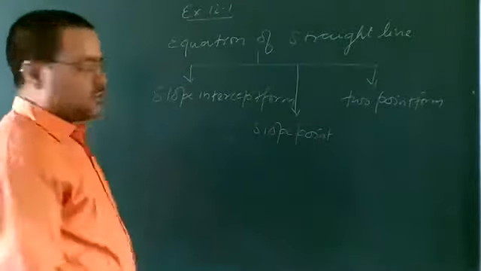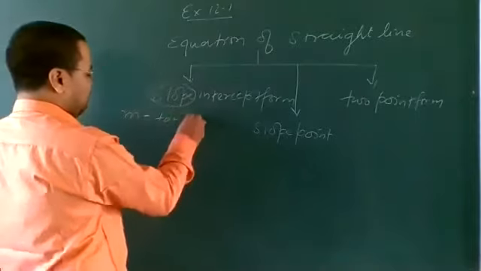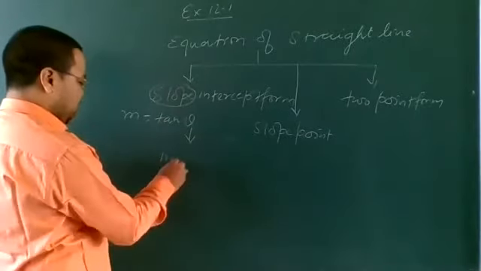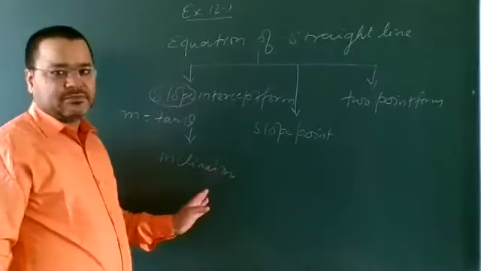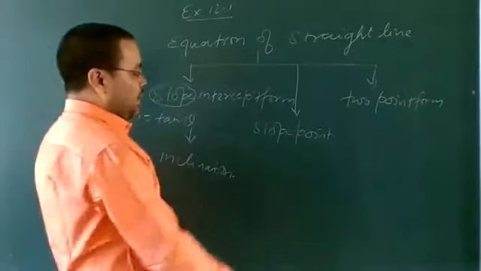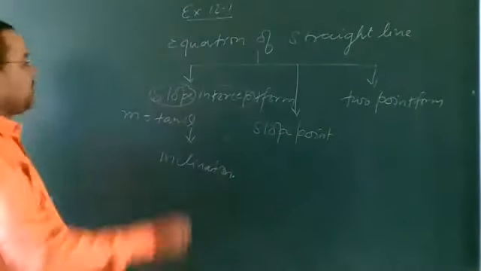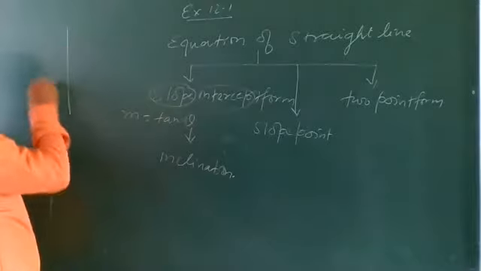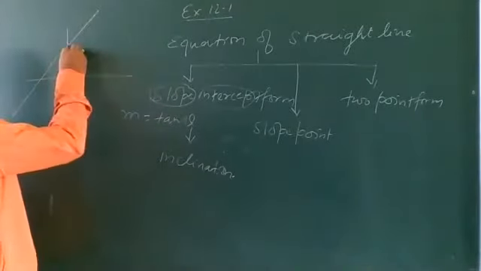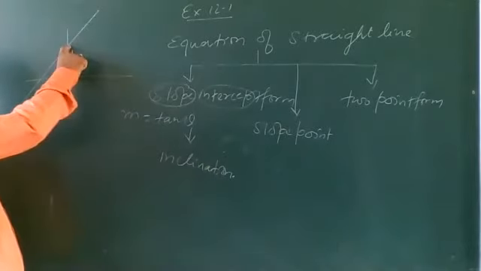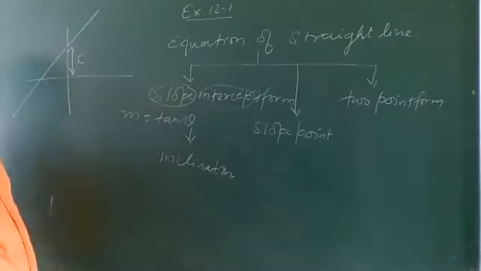What is the meaning of slope? That is m, which is equal to tan theta, and theta is the inclination. And what does intercept mean? Here is the coordinate axis, and if a line meets the y-axis, this distance is called the y-intercept, c.